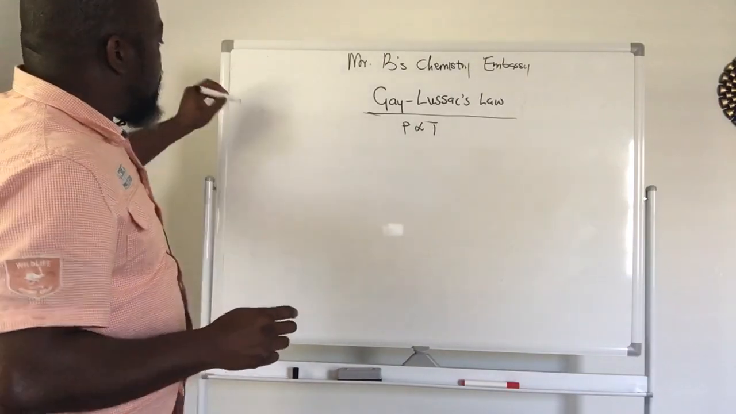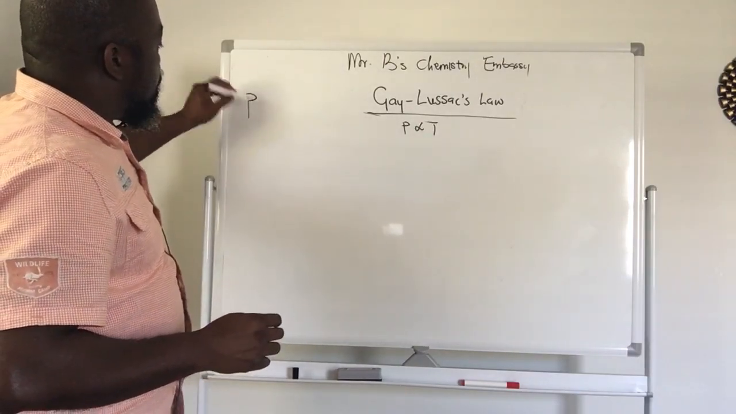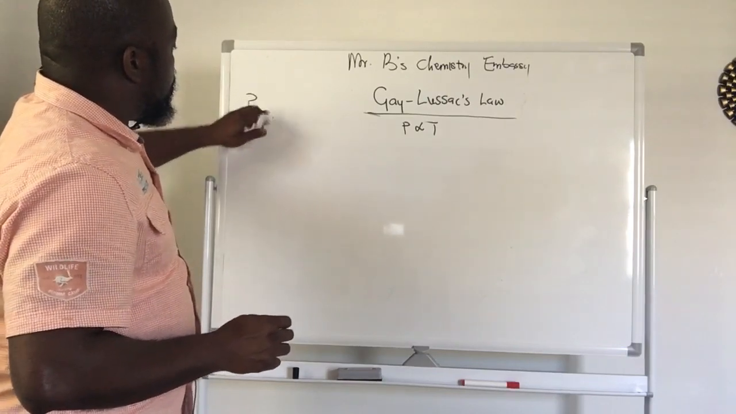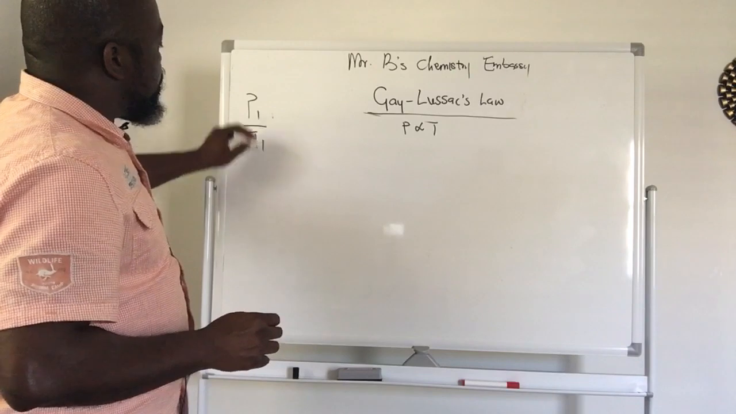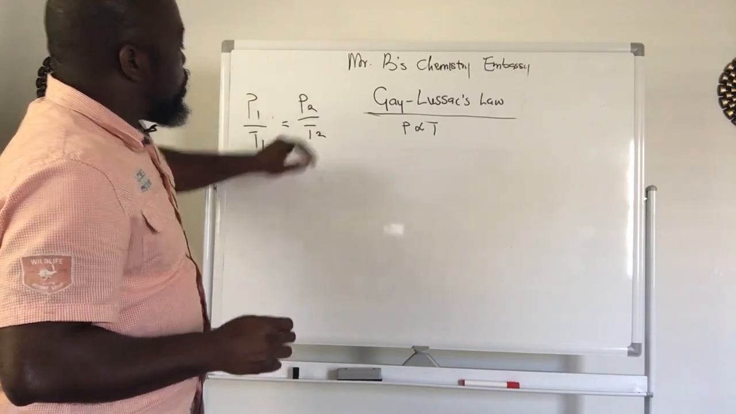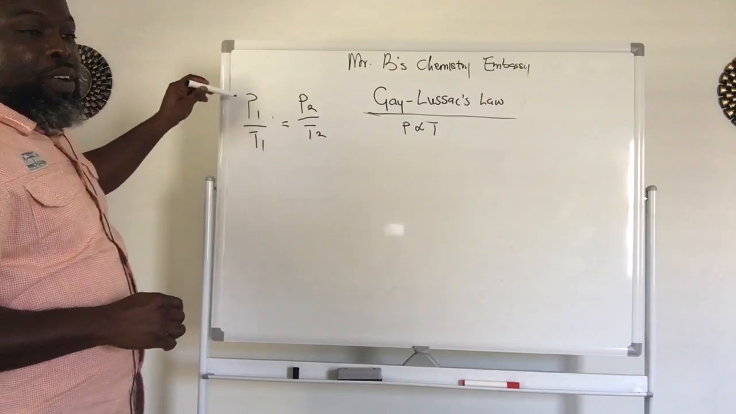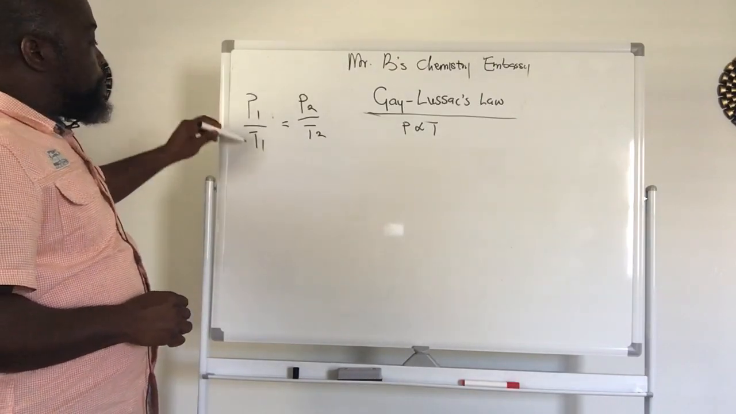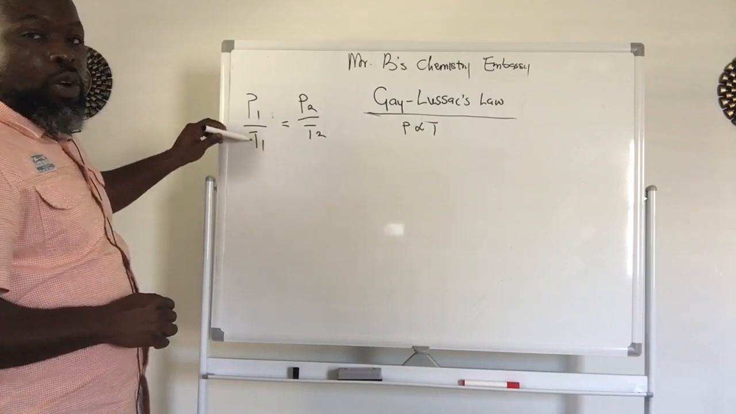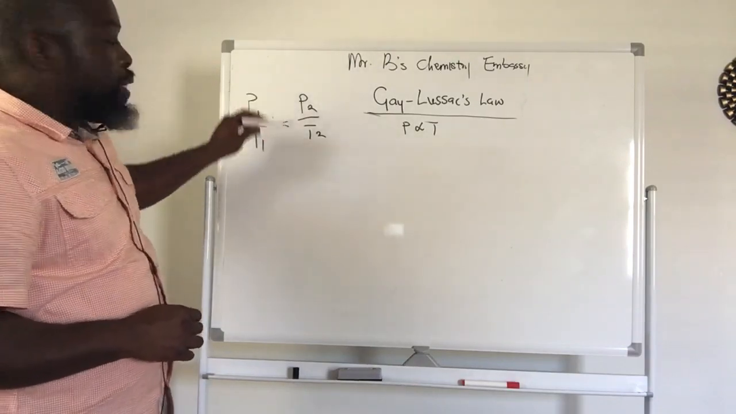So the law states that P1 over T1 equals P2 over T2. P represents pressure and T represents temperature. So pressure 1, temperature 1, pressure 2, temperature 2.